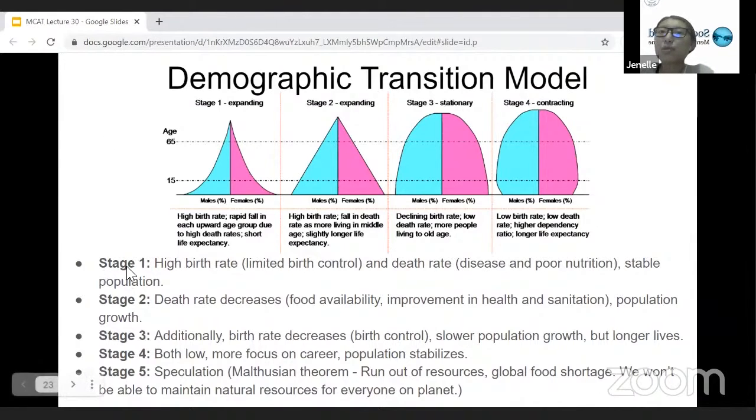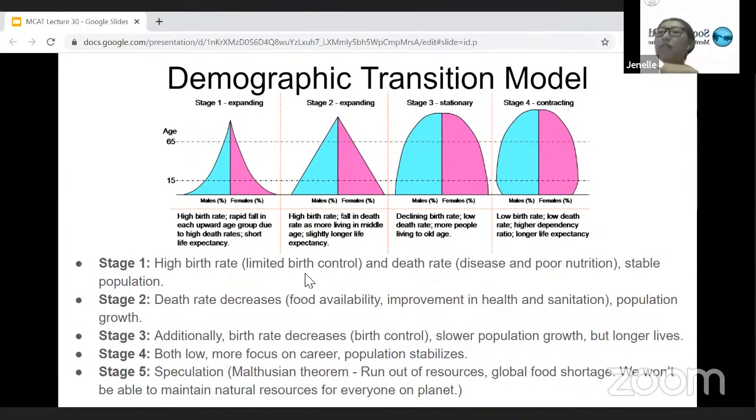So stage 1 is considered when that population has a high birth rate and also a high death rate. The reasons for high birth rate tend to be limited birth control, because they're usually in the earlier stages, more like a country that's still developing and trying to get the hang of things.